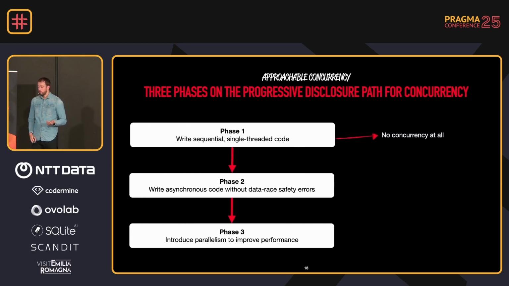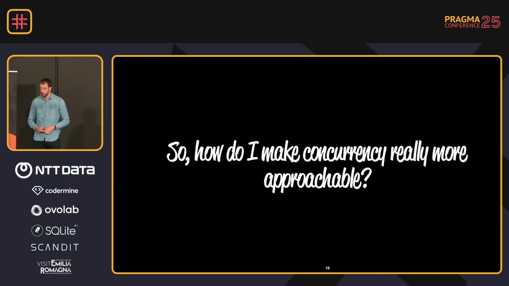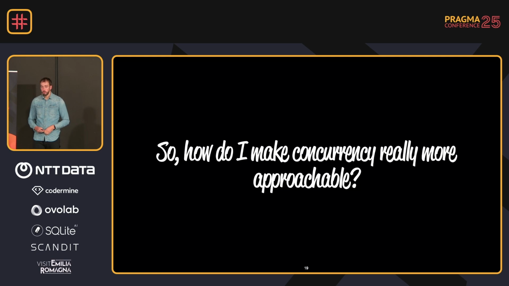So I like to simplify this by saying phase 1 is no concurrency at all, right? Phase 2 is we suspend, but without parallelism. And phase 3 is what I would like to call advanced concurrency. And if you think about it, many of the apps, even the simpler apps, or especially the simpler apps, might be fine to run everything on the main thread. And as soon as you hit a certain performance issue, then you start considering optimization. And you might introduce suspension, or eventually maybe even parallelism, right? But you can really build it up. And for somebody starting new with Swift, this is a great improvement. But yeah, these are words. It's a vision document. How does it actually come into place?